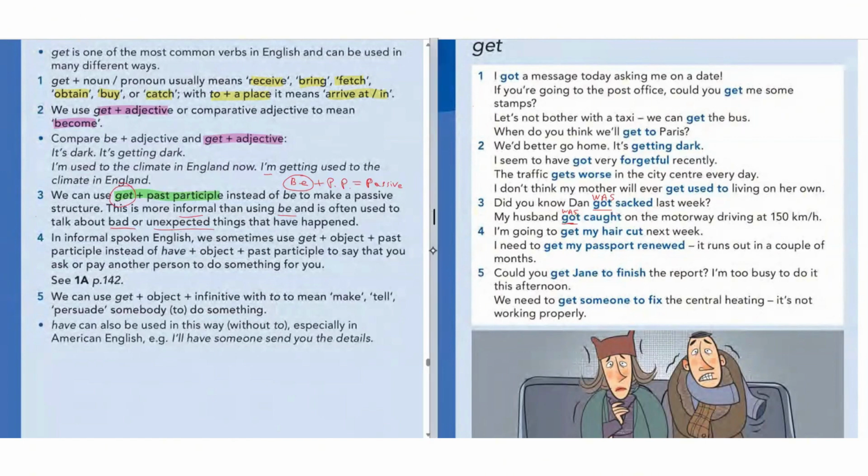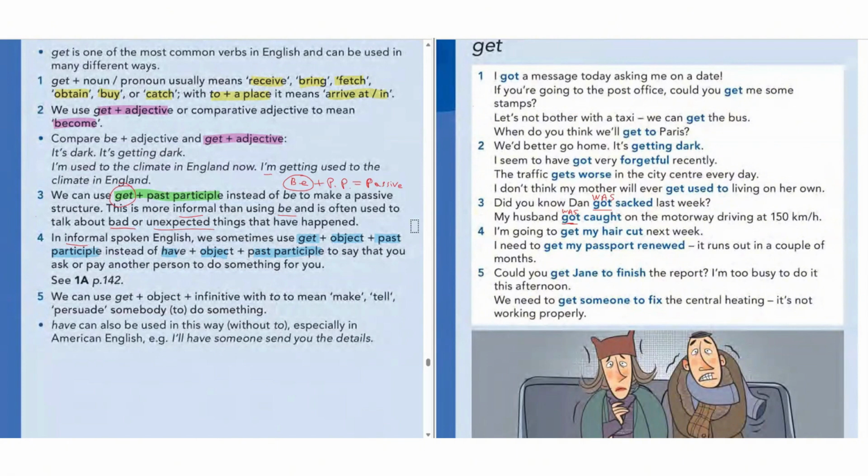Okay, so number 4, informal spoken English. We sometimes use get, then object, and then past participle instead of have, object, past participle. This is causative, to say that you ask or you pay another person to do something for you.